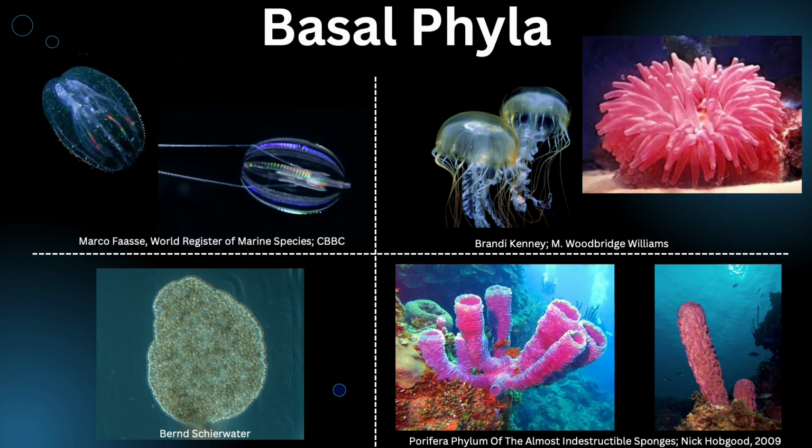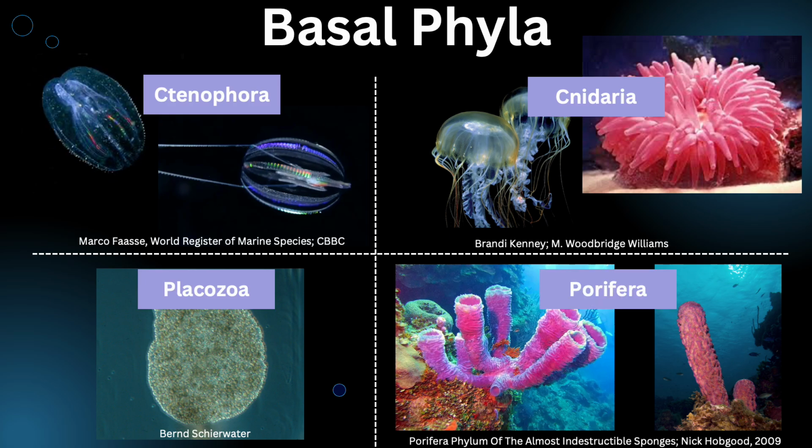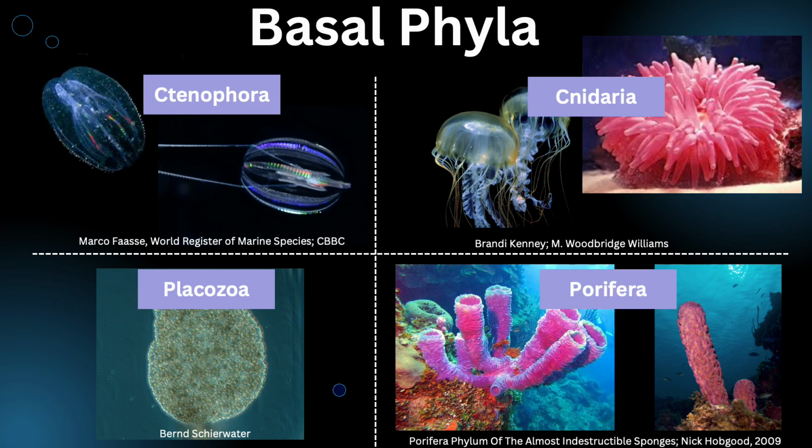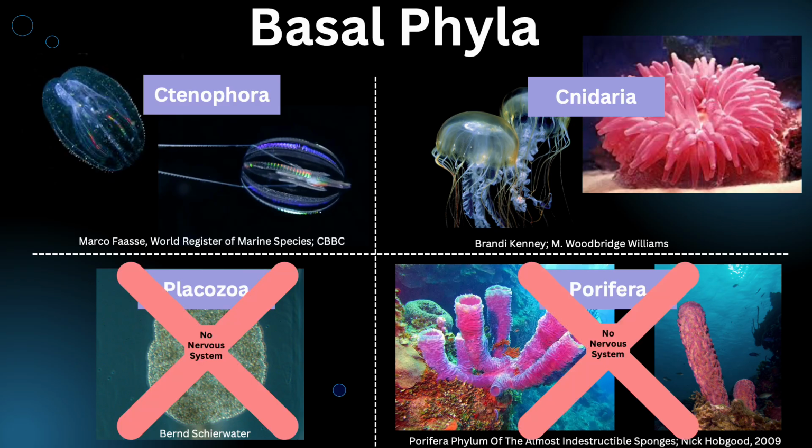The 4 basal phyla are Ctenophora, Cnidaria, Placozoa, and Porifera. Of these phyla, 2 have no nervous system at all. These phyla are Porifera and Placozoa. There is no evidence of associative learning in these 2 phyla.